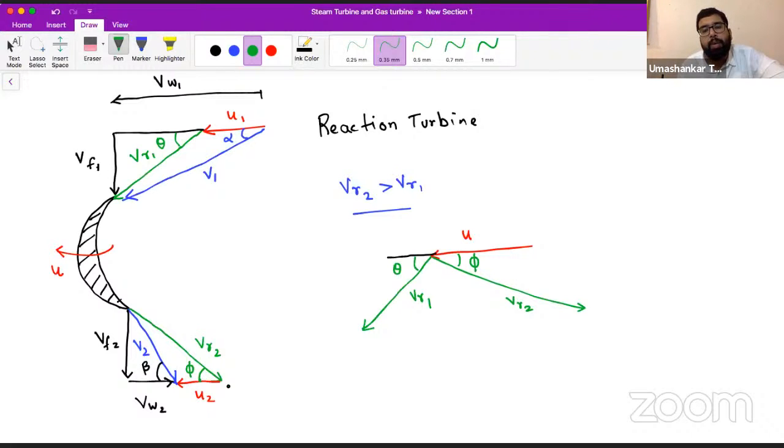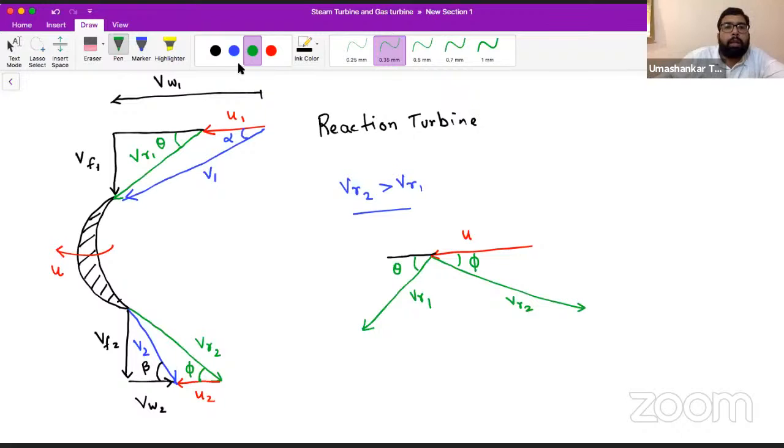Just remember that from this arrow of U you have to make the relative velocity. From this figure, the relative velocity at the inlet is at angle theta, so you can directly take that theta, and the relative velocity at the exit will be at angle phi. You can take it directly from here.